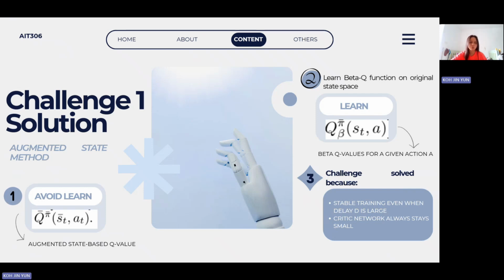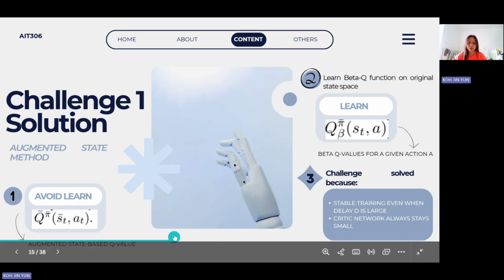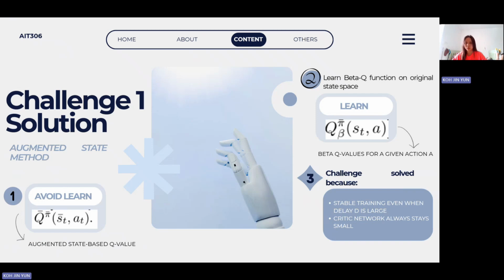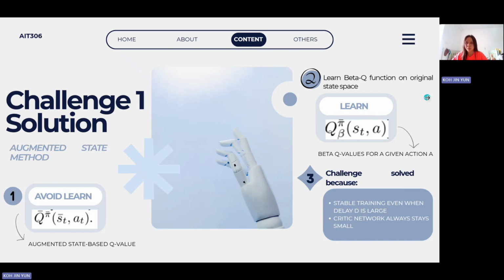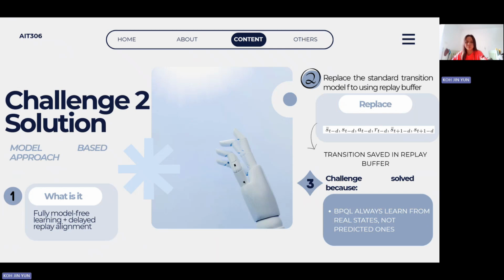Augmented state-based Q-learning has the problem of exponential growth as the delay increases. That's why the authors suggest a new method called the beta Q function, which stabilizes the training even when the delay is large, and also keeps the critic network small. The second challenge is the model-based approach. This is solved by using a technique called fully model-free learning with delay replay alignment.